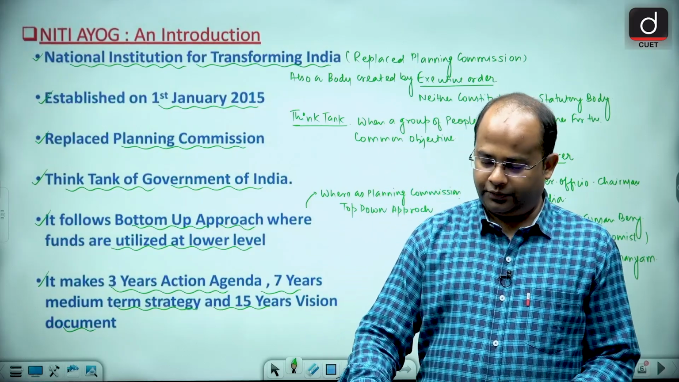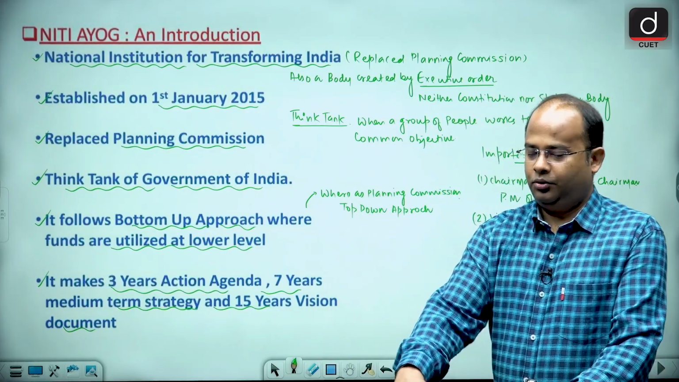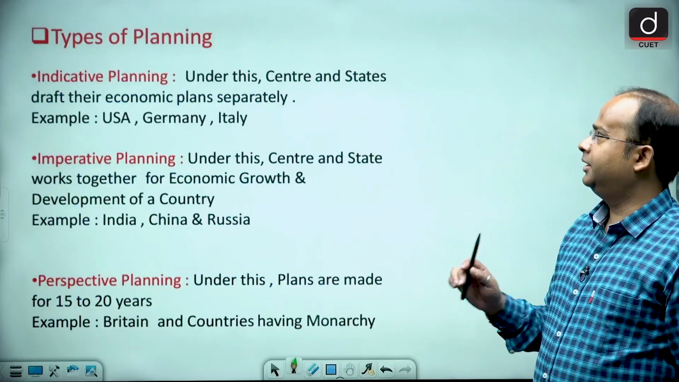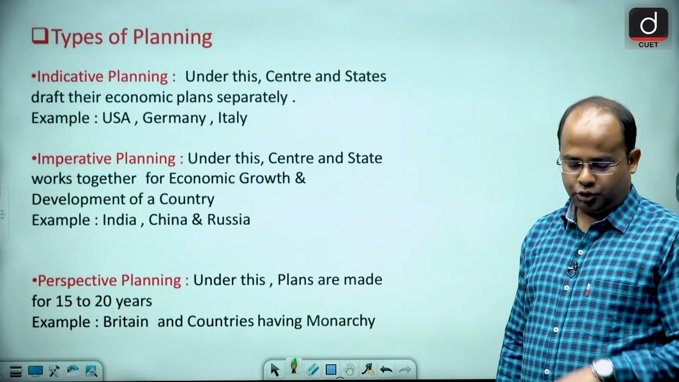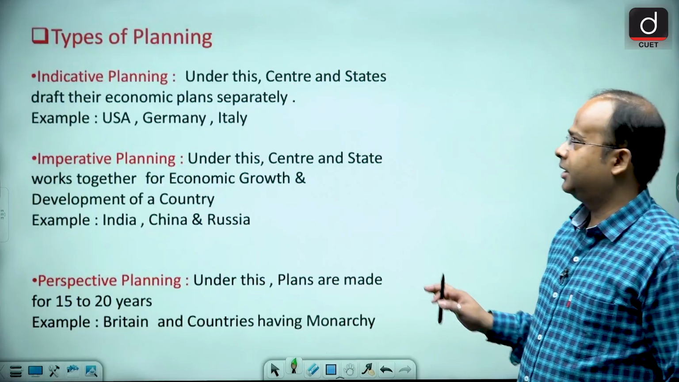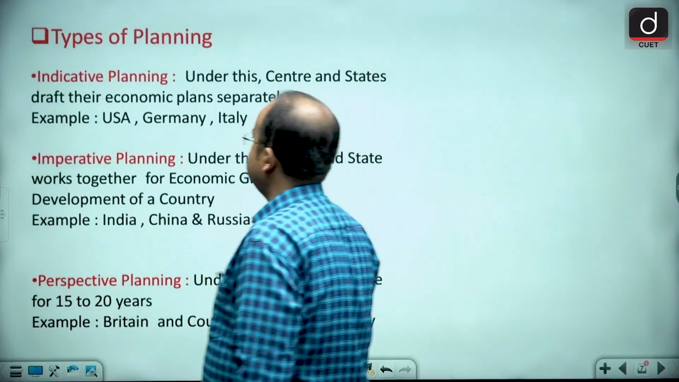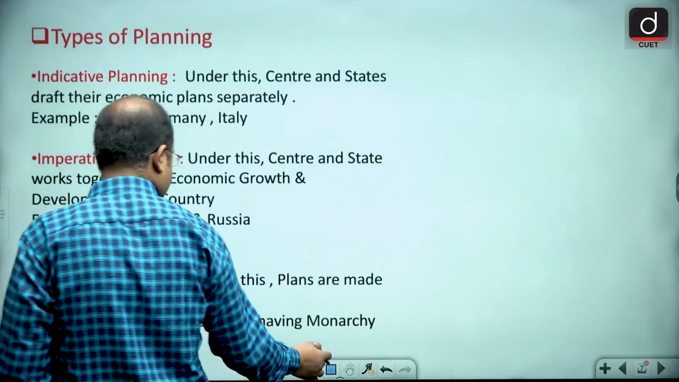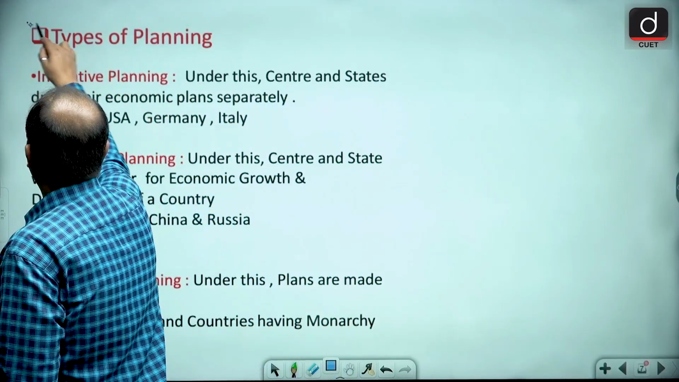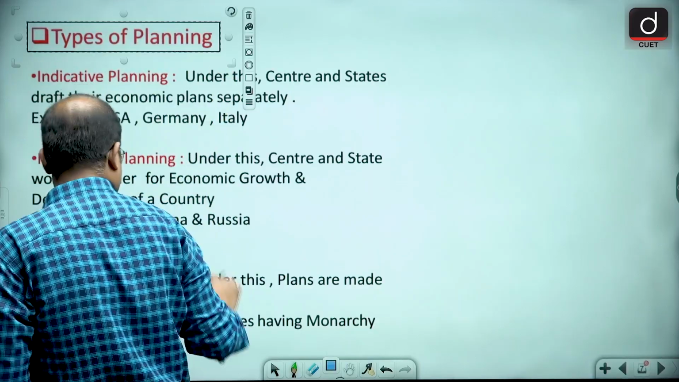Is that clear to all of you guys? Okay. Now let's come to the next topic, that is about the types of planning. First of all, we will discuss what is indicative planning. So what is indicative planning?